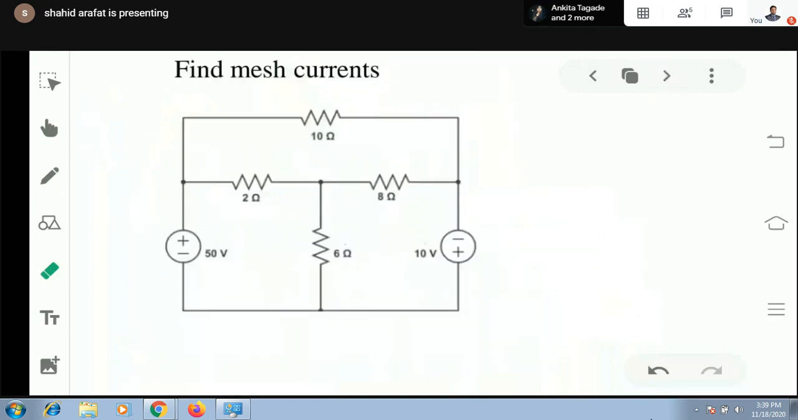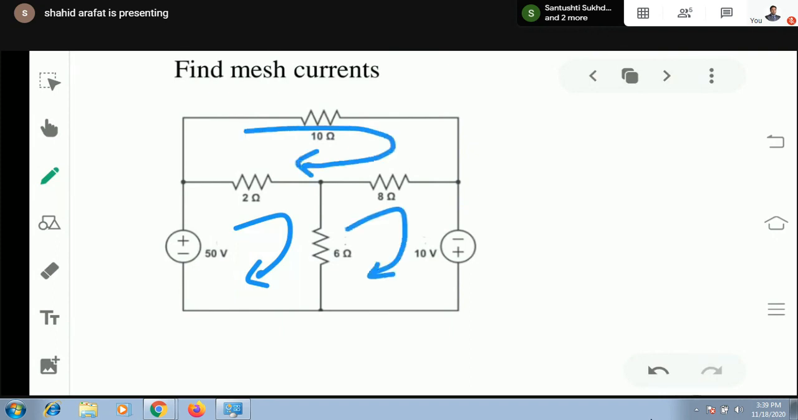Then let's take a sample problem. Revise the concept more problem. Identify the number of meshes present in the given network. Here you can simply see there are three meshes: this one, and this one. These can be considered as I1, I2, and I3.